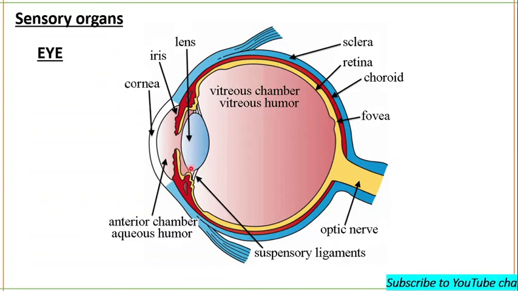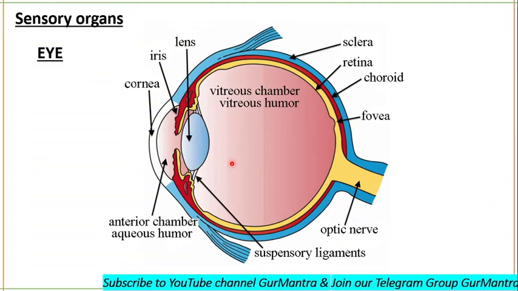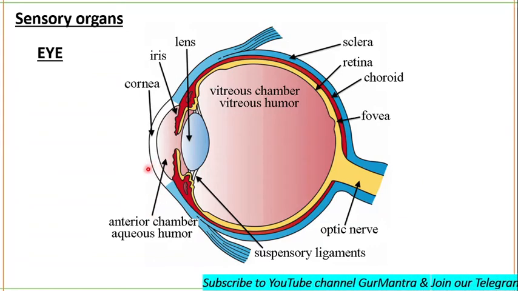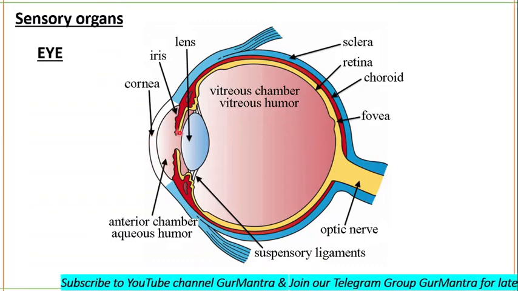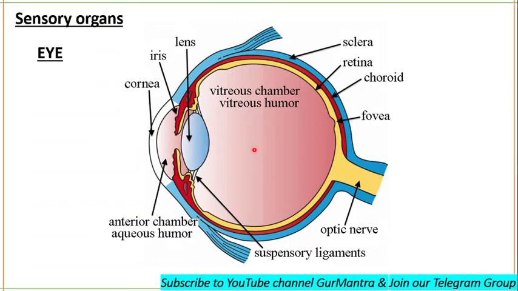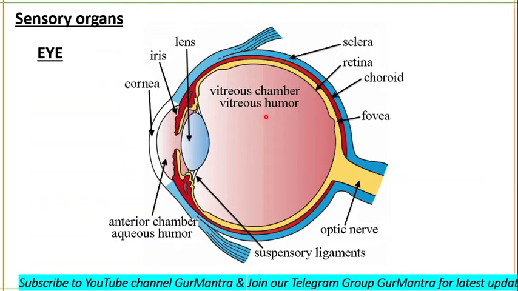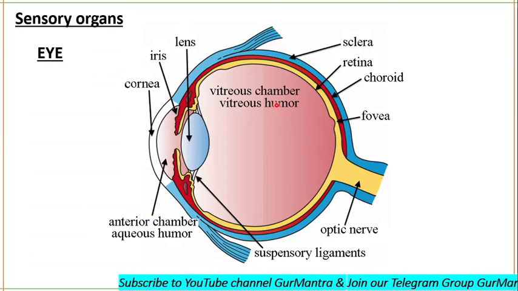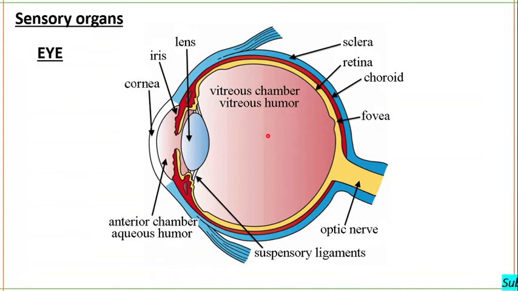Your anterior segment has the anterior chamber and posterior chamber, and then there is the posterior segment of the eye, which is also known as the vitreous chamber and is filled with vitreous humor. It extends between the lens and the retina. Vitreous humor fills the vitreous chamber. It is a gelatinous mass, and it helps in maintaining the spherical shape of the eyeball.